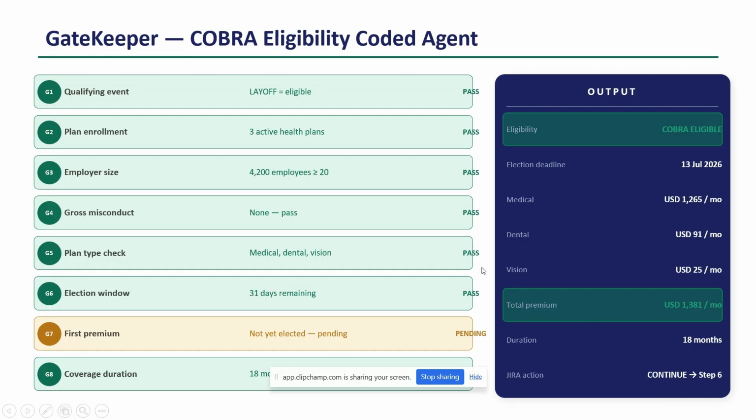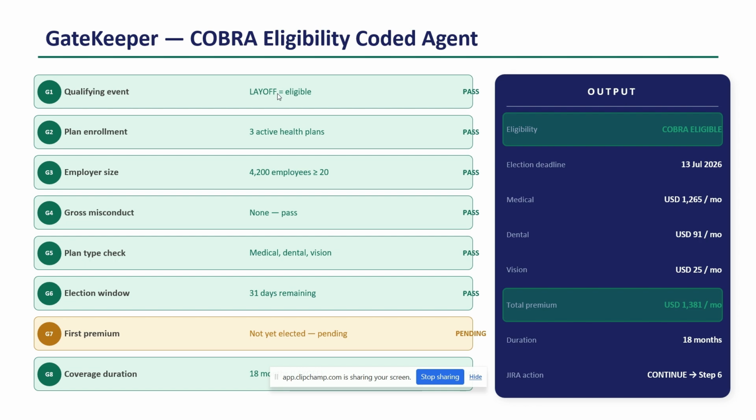And these are the gates, the Cobra eligibility gates. First, the qualifying event: the employee should be laid off, or for any cost reduction purpose the company terminates the employee. Those kinds of events are considered qualifying events. We have a list of qualifying events, and those are well described in the md file, so that our md file would be used by the coded agent as context.